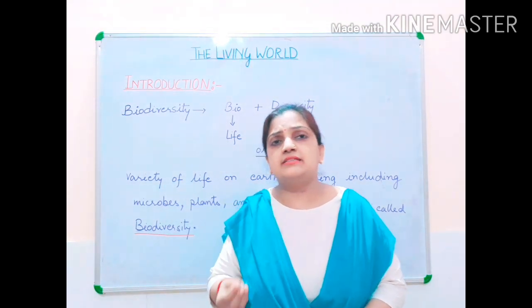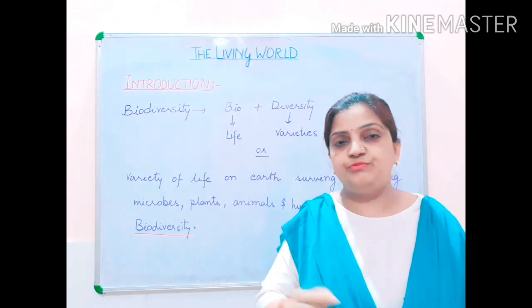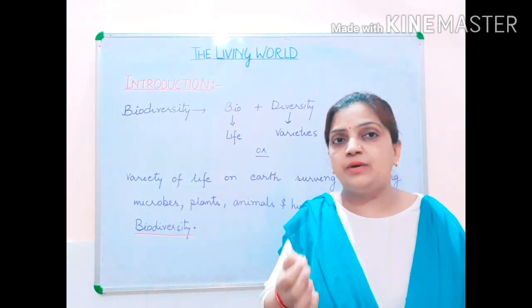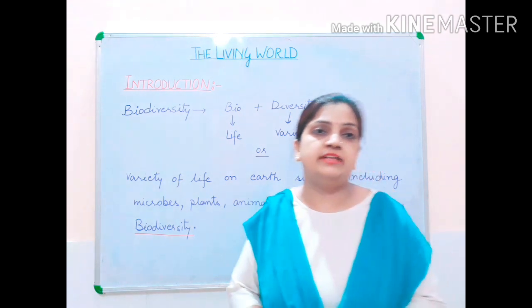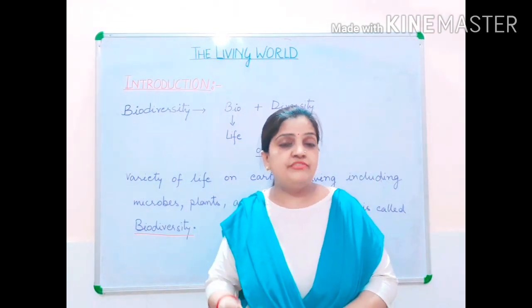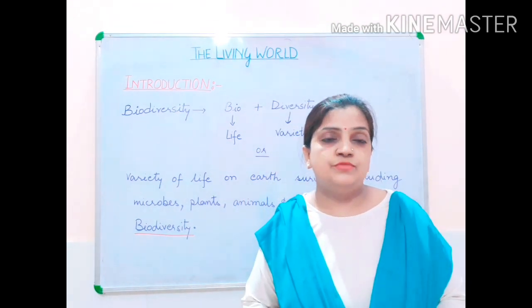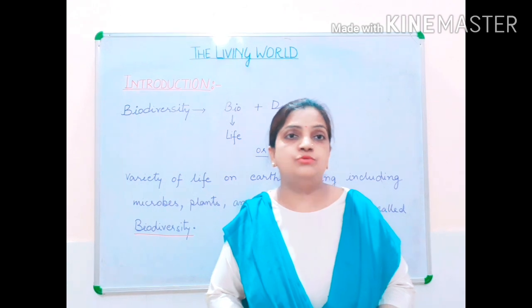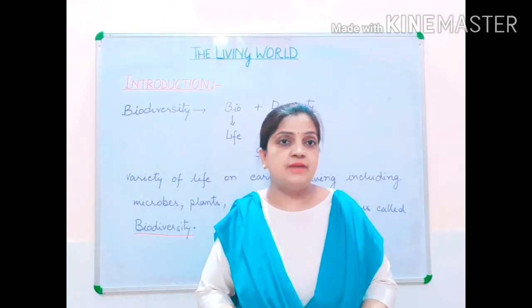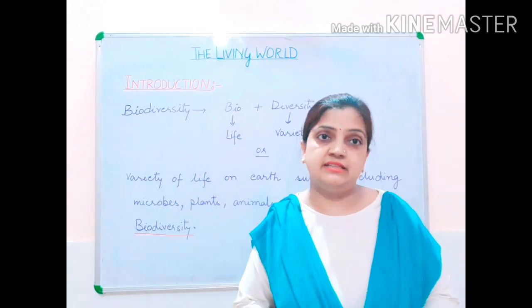If we take the example of a microorganism, like bacteria, it's not only one bacteria, there are varieties of bacteria which are surviving on this earth. If I take the example of plants, varieties of plants are there: sugarcane plant, mango tree, herbs, shrubs, various types of trees, grasses.